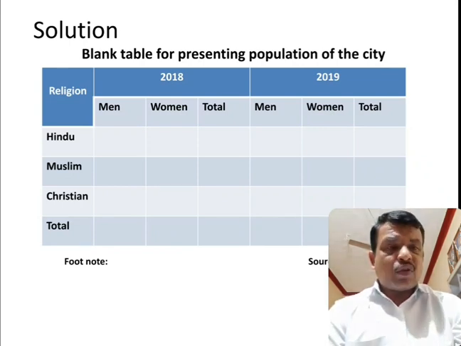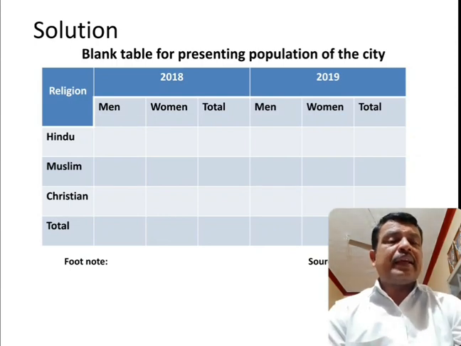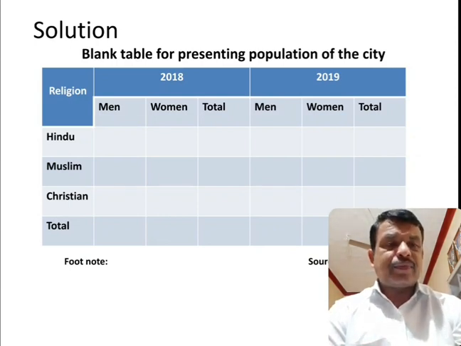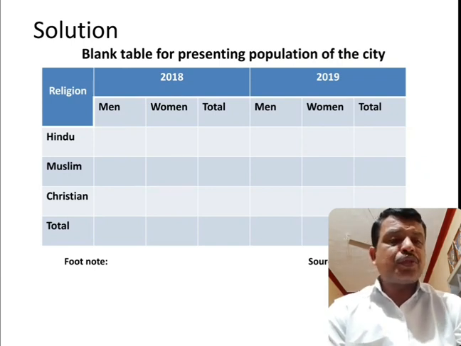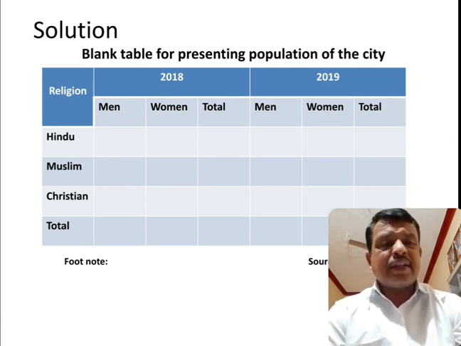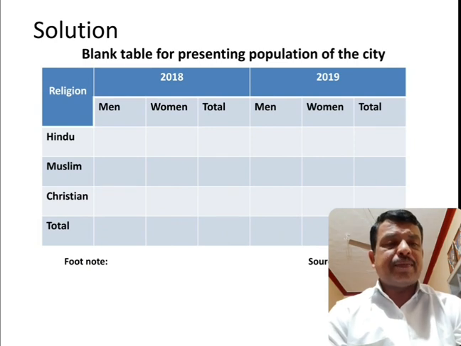That side, top to bottom, is called columns. And on another side I have taken 2018 and 2019. The particular years are not given in the problem. That's why I already told you, you may consider any 2 years. But I consider here 2018 and 2019.